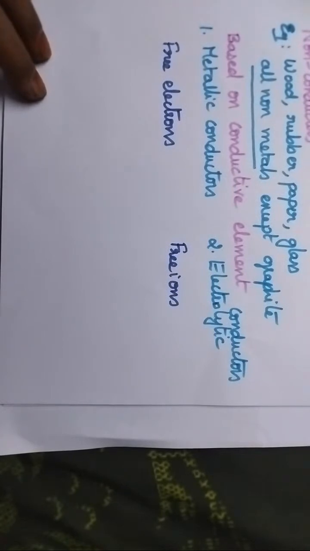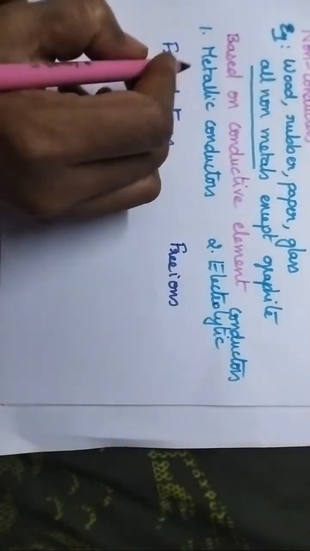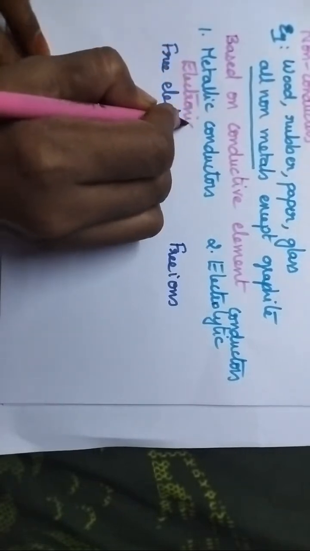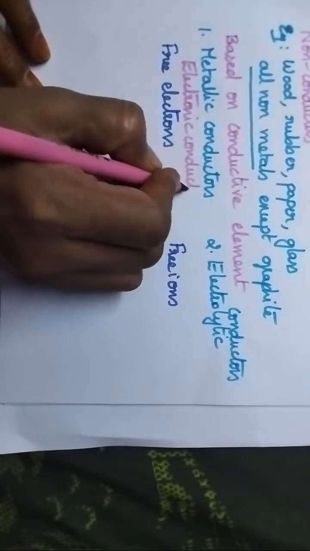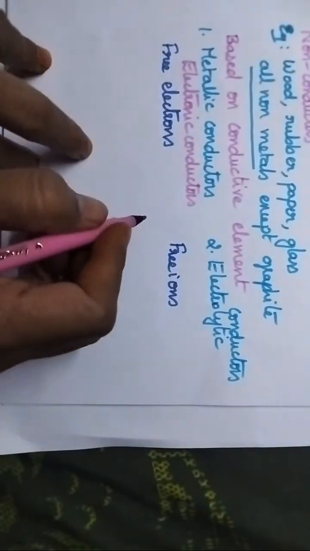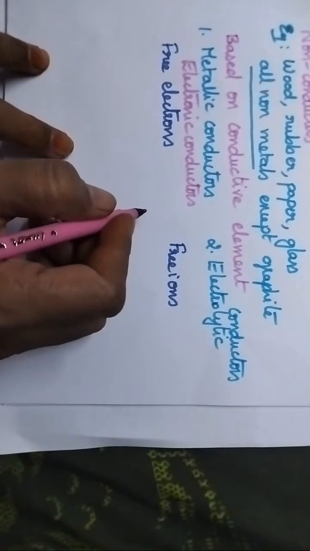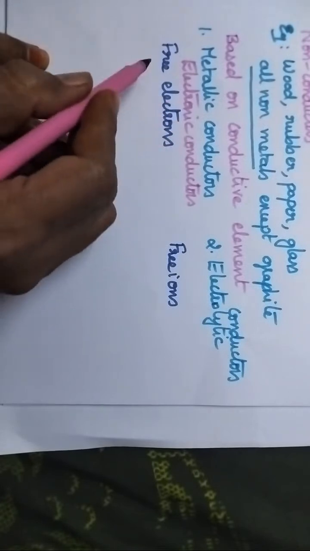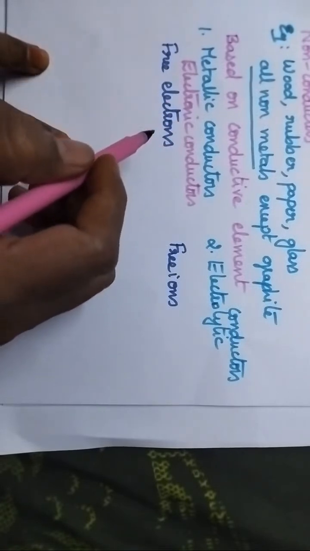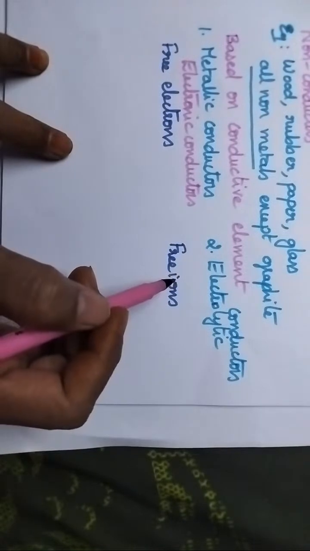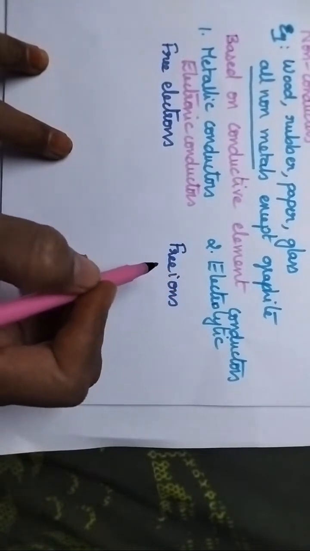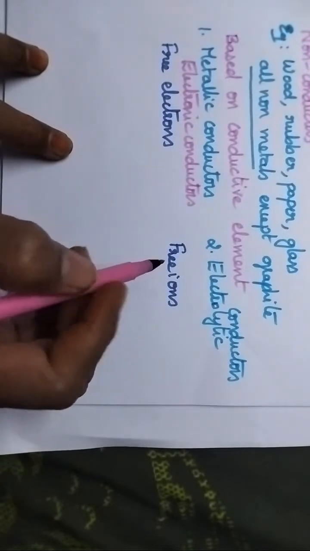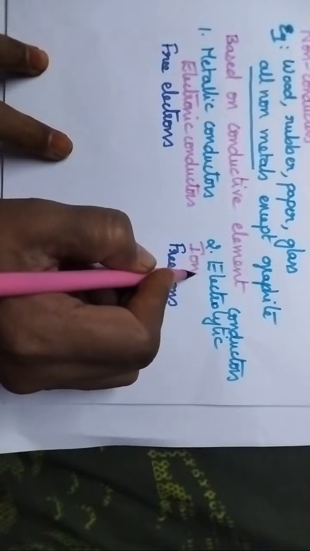That's why metallic conductors can also be called electronic conductors, since the conduction is due to the presence of free electrons. Coming to the electrolytic conductors, here the conductance is due to the presence of free ions, hence they can be called ionic conductors.